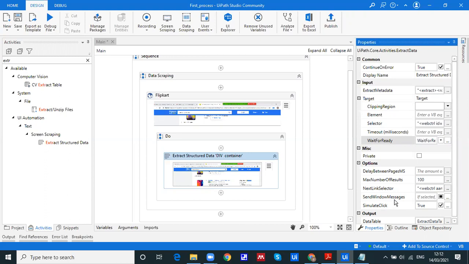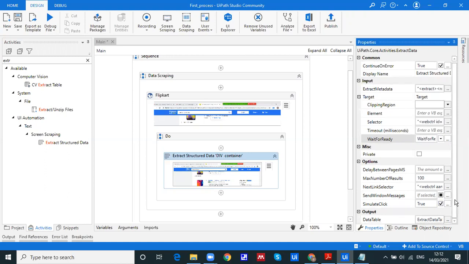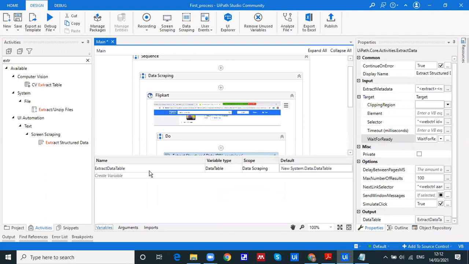I mean, how you want to execute your bot, whether it is background, whether it is front end, is it possible in the background? Those kinds of things are there. That is another part. Then output is an interesting part, because for every panel there is an output, and that output we need to define. This is the extract data table kind of variable. It has automatically got created.